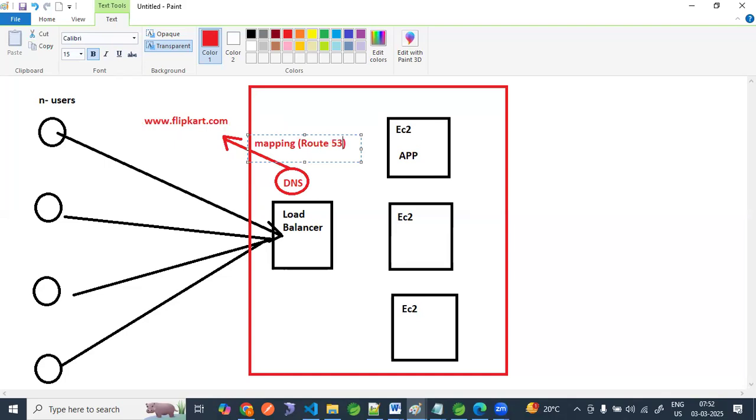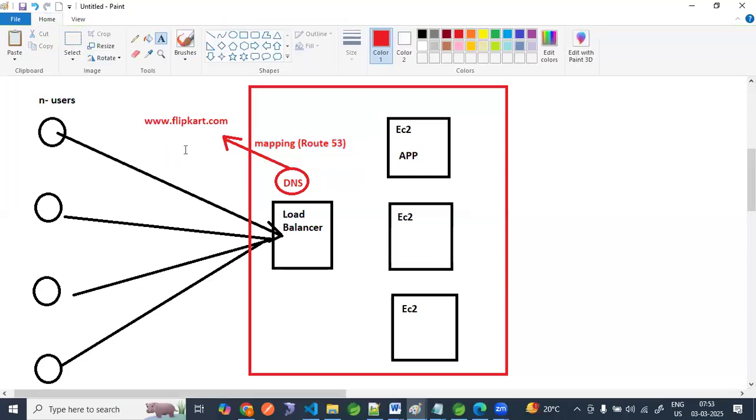Route 53 is the service where we will see how we map this DNS name with the domain name, because domain names are user friendly. As technical people, we know what an IP address and DNS name are, so we can access. But is it a good practice to give them out? No, nobody gives you an IP address and DNS name. They just give us the domain name.